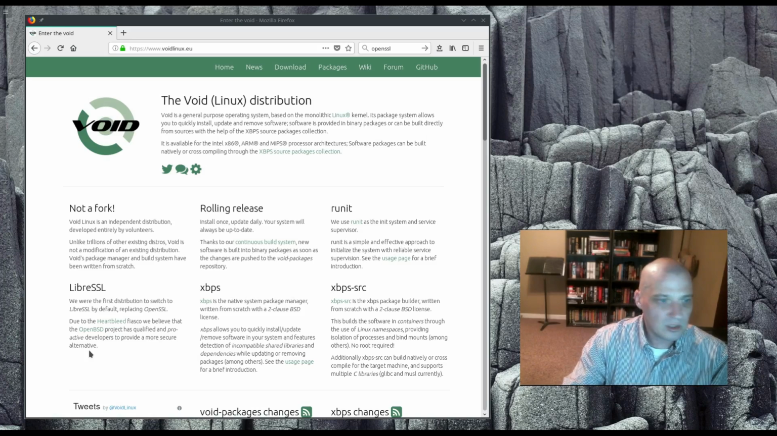So that's pretty cool. It's also using LibreSSL over OpenSSL, which it mentions is the first Linux distro out there that has switched from OpenSSL to LibreSSL. So pretty cool stuff. So I'm going to download the ISO and I'm going to install Void Linux inside VirtualBox.